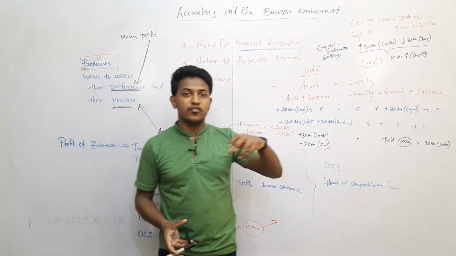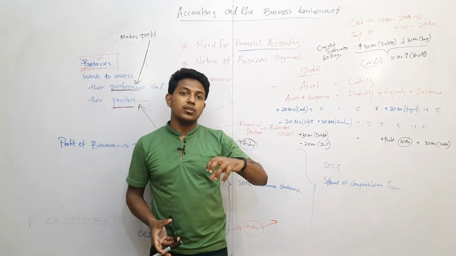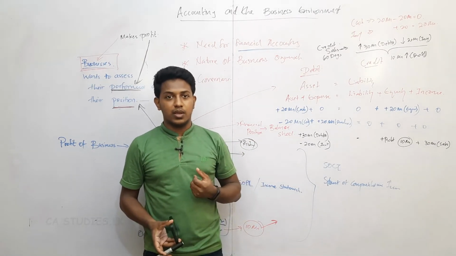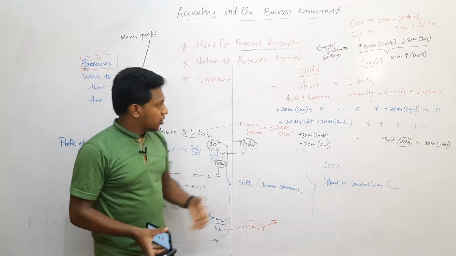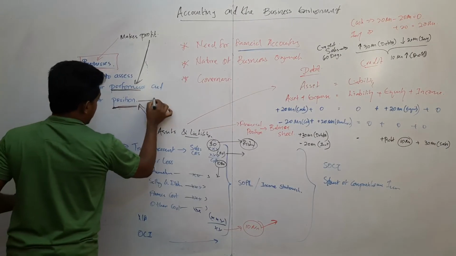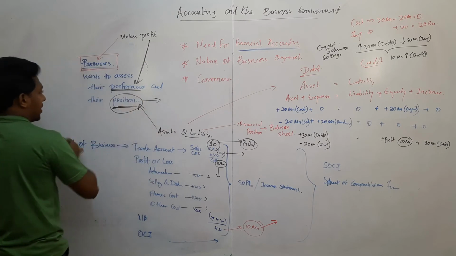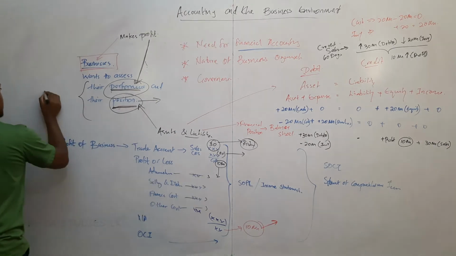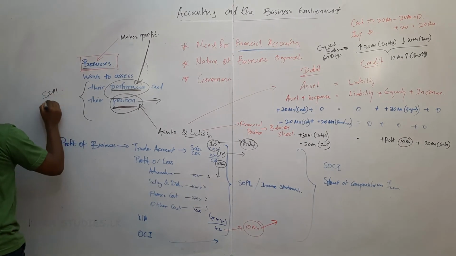What is the position of the liabilities? How long does it take to settle? What is the position of income? What is the position of equity? So to evaluate the position and the performance of the company, we need to prepare the statement of profit or loss and the balance sheet.